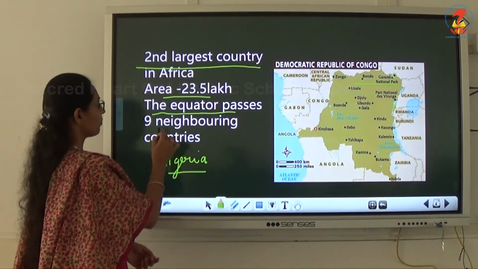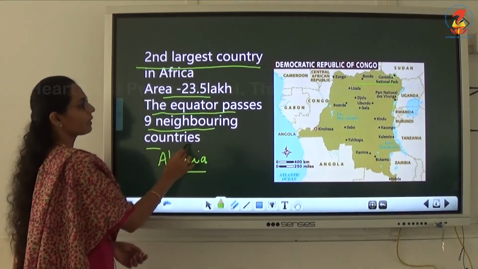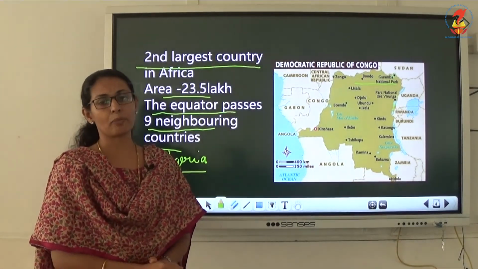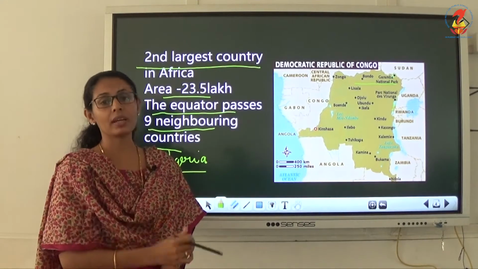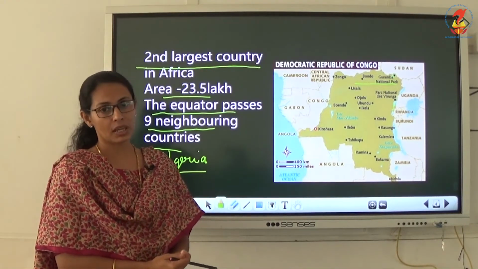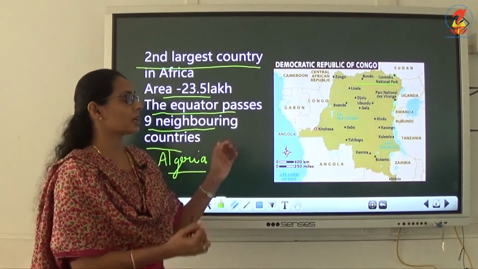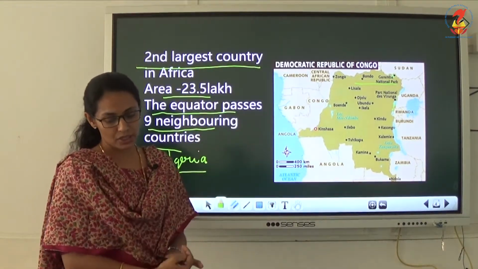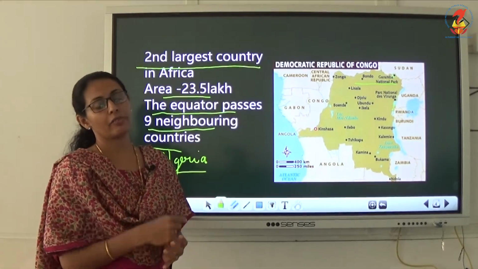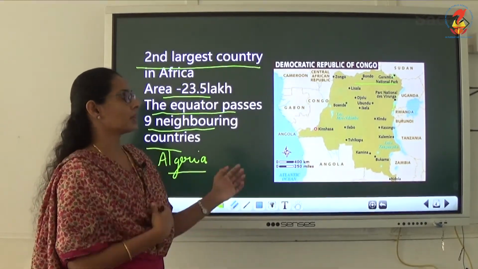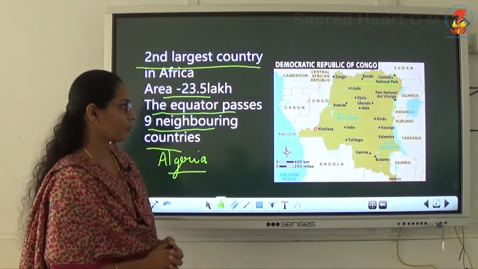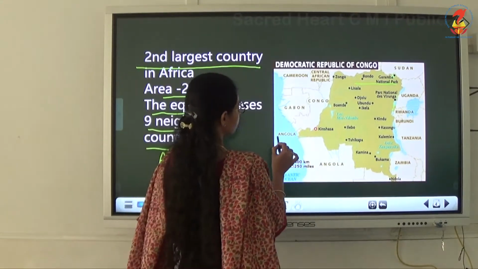It is bounded by 9 countries. The Democratic Republic of Congo has 9 important neighboring countries. You also have a map on page number 39 where you have to identify them.